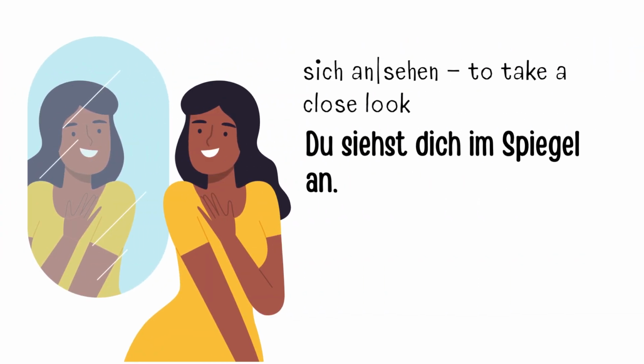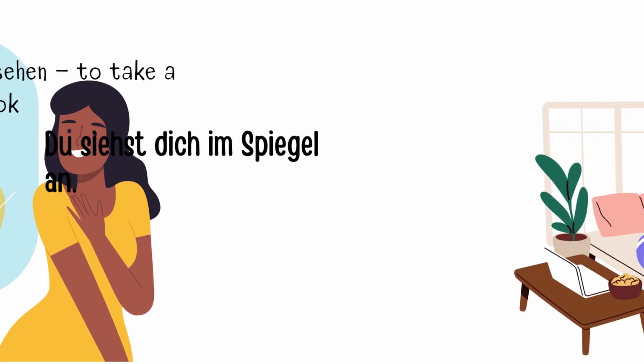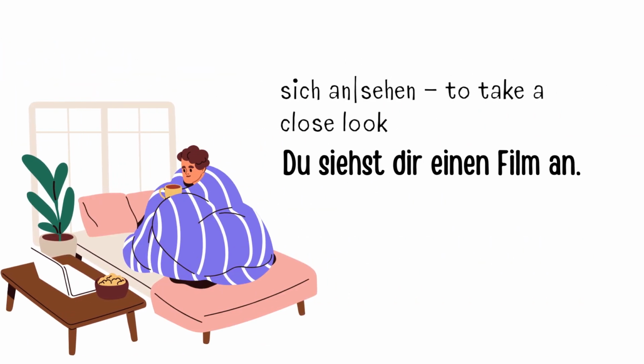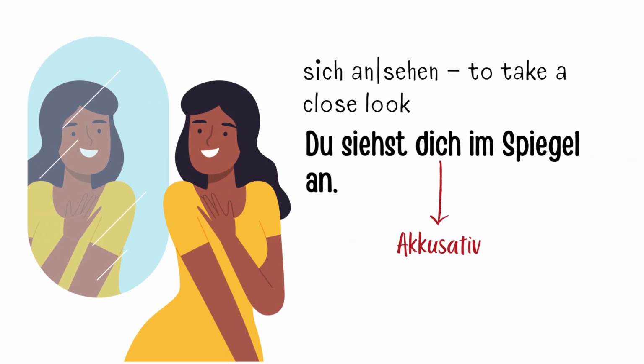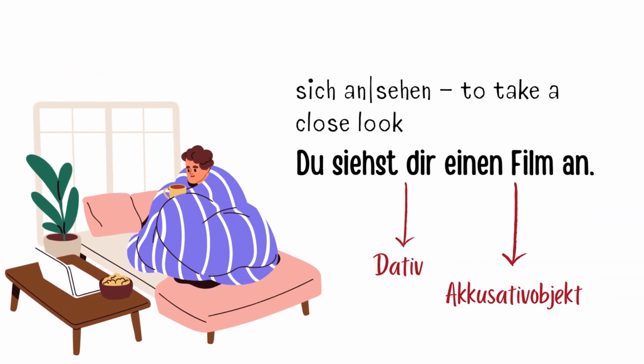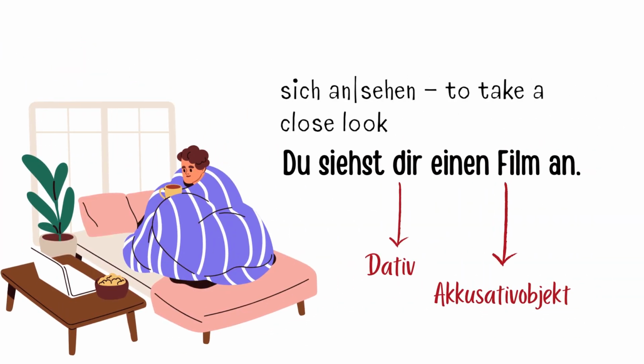Let's look at one more example for both of the cases. Du siehst dich im Spiegel an. Du siehst dir einen Film an. In the first sentence, there is no direct object, so we use the accusative reflexive pronoun für du, dich. But in the second sentence, there is a direct object, einen Film. So we have used the dative reflexive pronoun für du, dir.